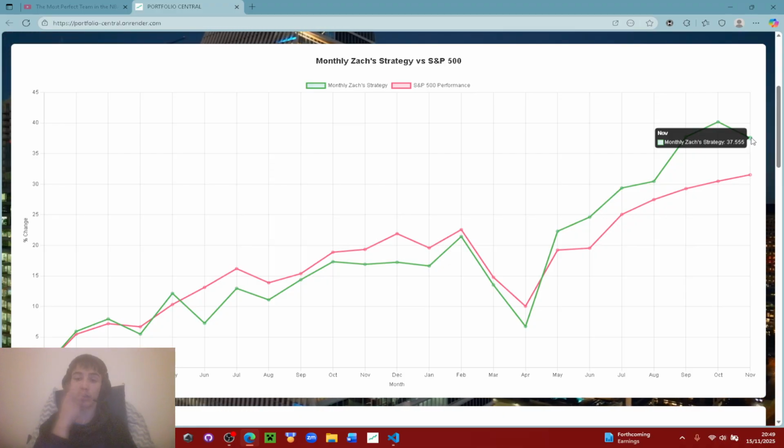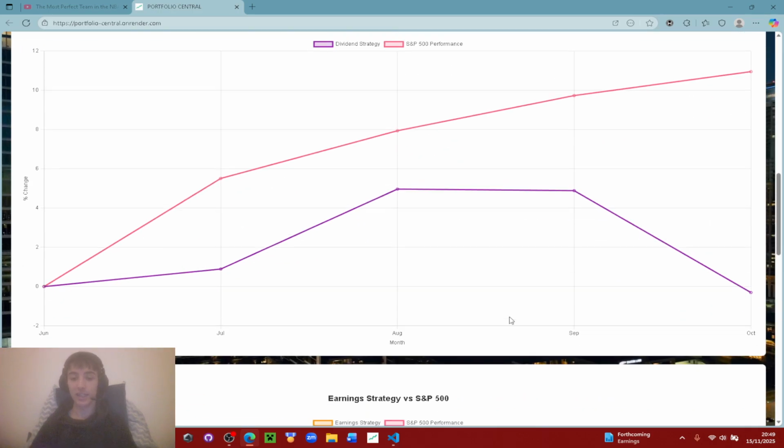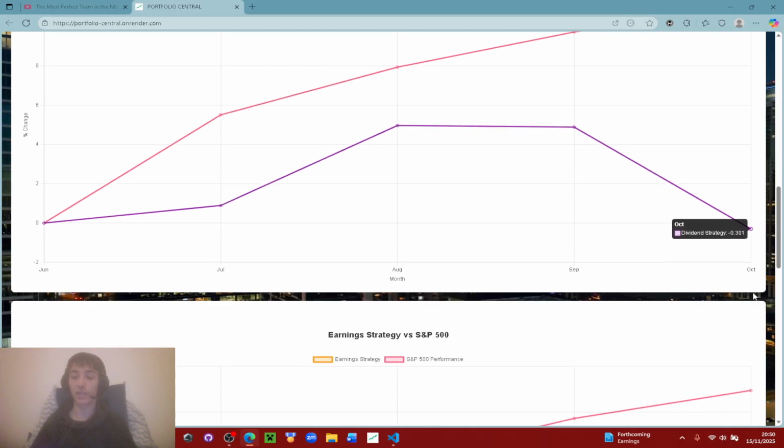That's maybe what the other strategies lack, especially the earnings one when it's not earnings season. But again, you can refine this and probably get an even better return than I have. Then the dividend strategy, this is meant to be the most stable one, and that was what you were seeing at the start, right? Underperforming the S&P as expected, but at least it's preserving capital. That's what dividends are meant to do. They're meant to give you just stable income. But you can see over the last 2 months, the dividend capture strategy has done so poorly, whereas the S&P has returned nearly 11% in the same time frame.